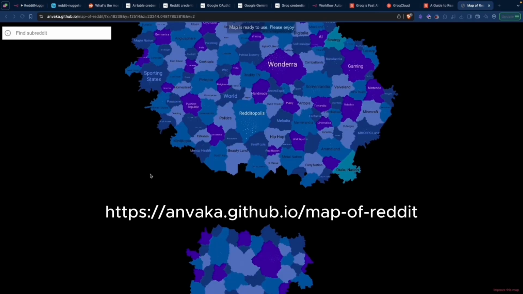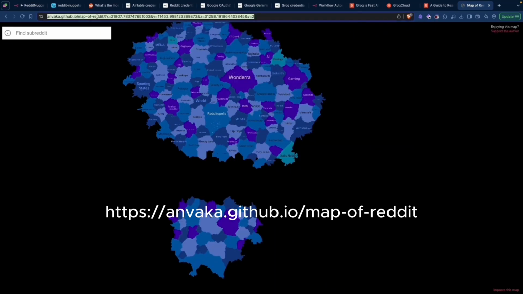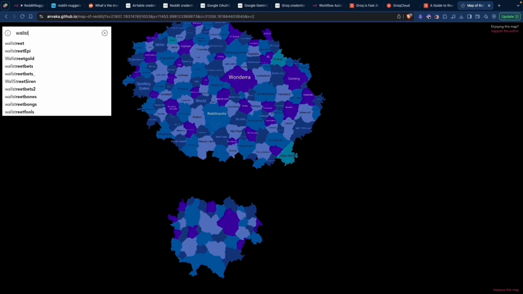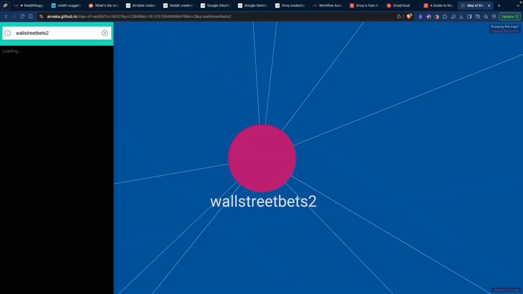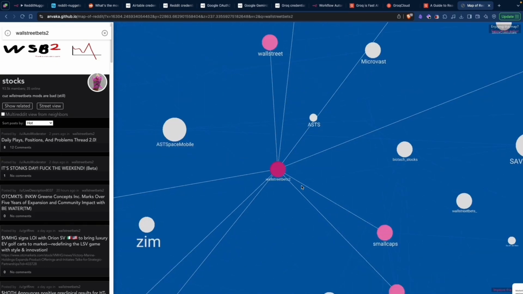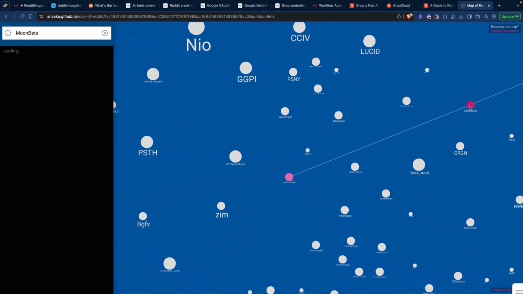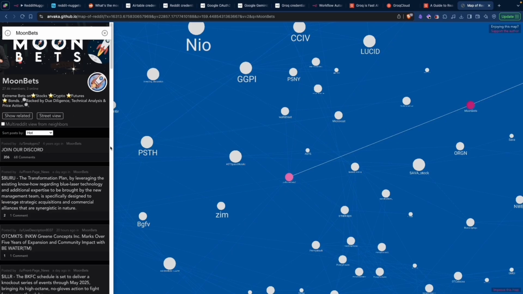And as promised, here's a little bonus. If you know the community that you want to target or an audience that you want to target, but are not sure which subreddits to find, this website map of Reddit is very helpful. So you can basically type a subreddit, let's say Wall Street Bets is, for example, one. And then it will map out which related subreddits exist. So then you can just click on these and look if they are relevant for you or not.